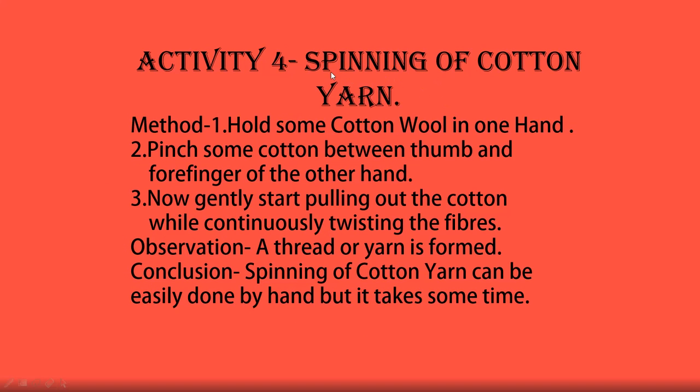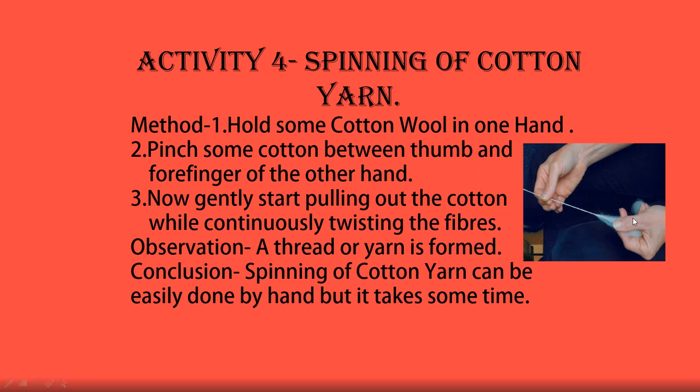Now an activity we can do is activity 4 in your book, spinning of cotton yarn. In this, we hold some cotton wool in one hand, and we pinch some cotton between the thumb and the forefinger of the other hand. You can see in the picture.